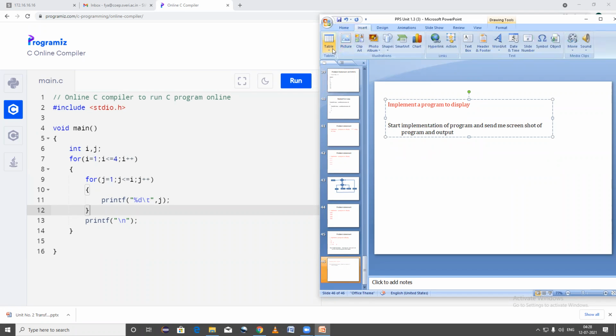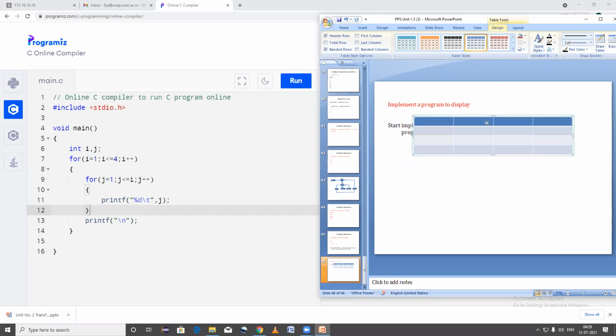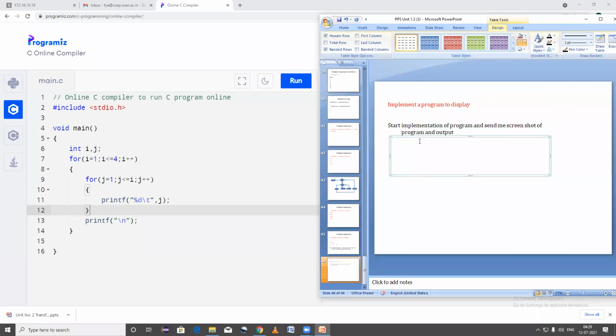I will use here a table: 1, then 2, 2, then 3, 3, 3, then 4, 4, 4, 4.